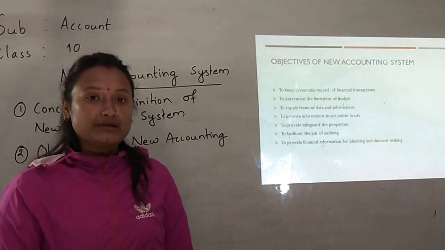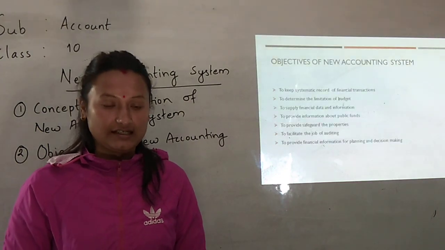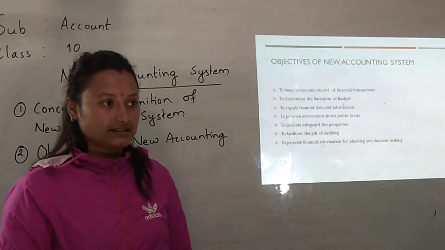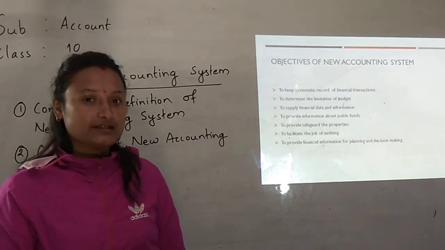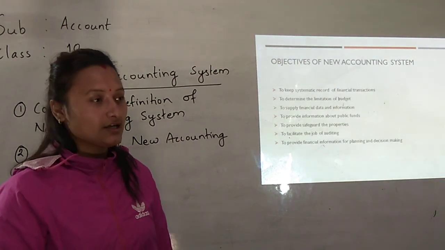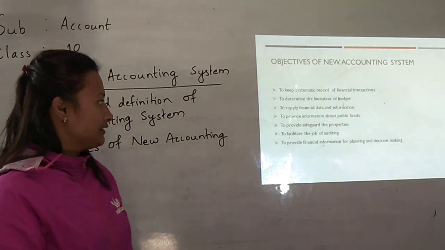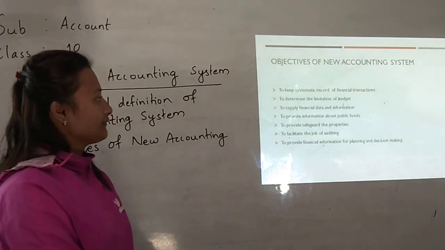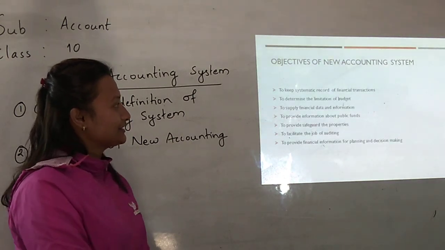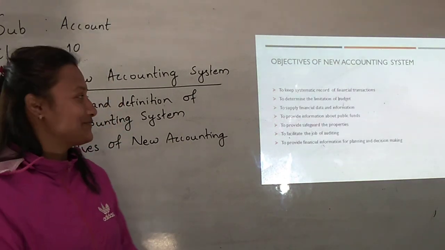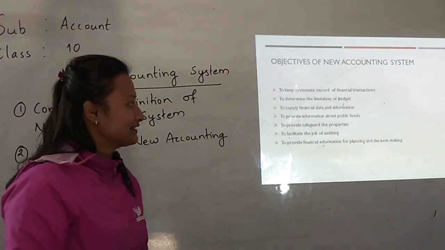In order to prepare such a budget every year, it needs the historical data of the financial transactions, and this new accounting system provides such historical financial data so that the budget for the forthcoming year can be prepared. So it supplies financial information.